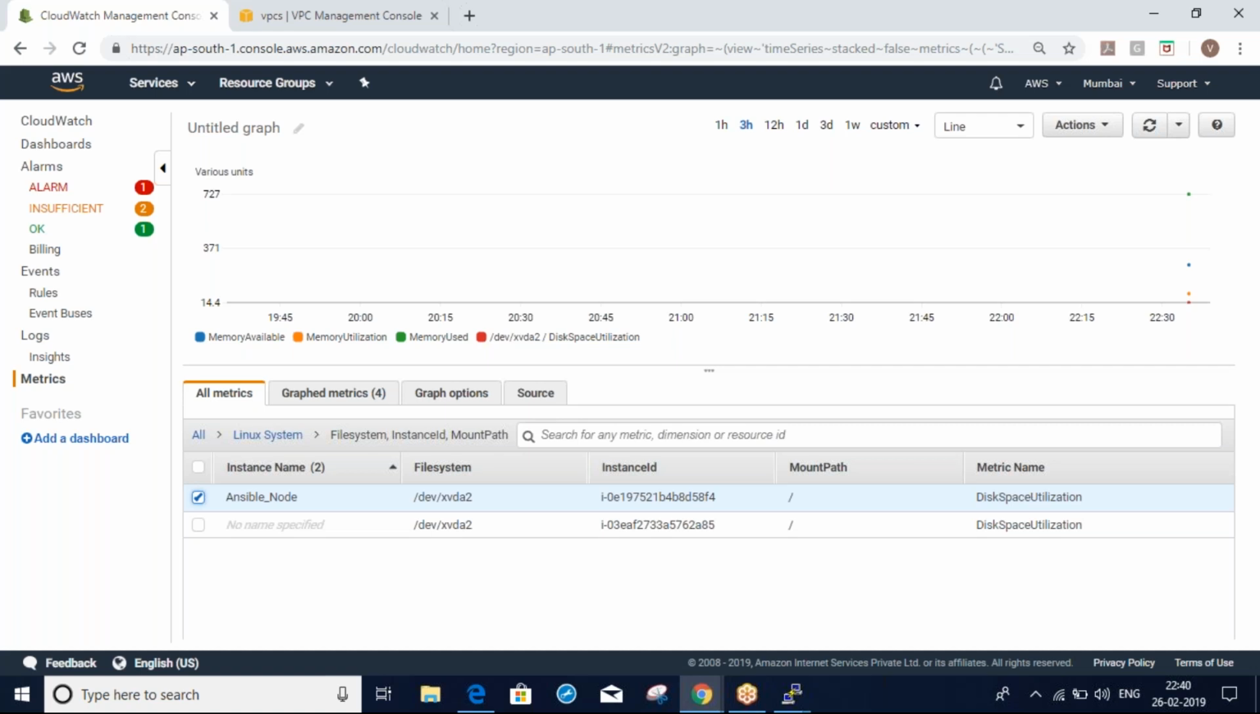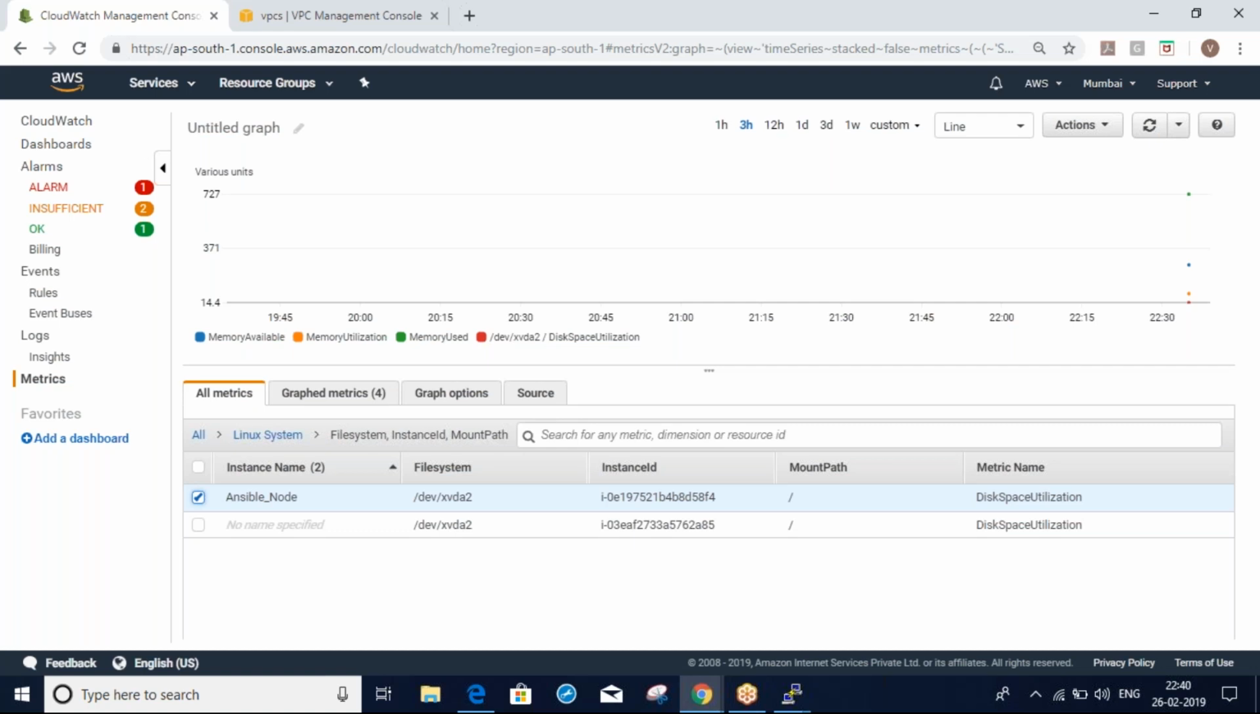By default we get host level metrics, meaning CPU utilization, CPU credits, network in and out. OS level metrics like memory, disk, and swap are not available by default, so these are called custom metrics. If you want to monitor these custom metrics, you should install some third-party scripts. Very, very important.